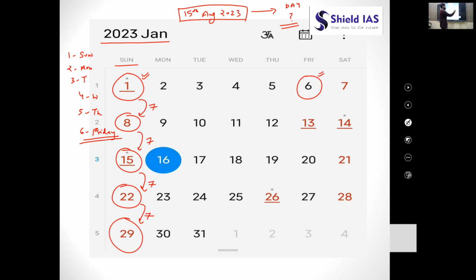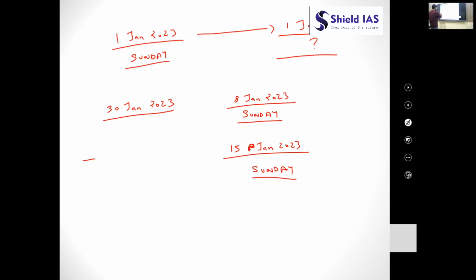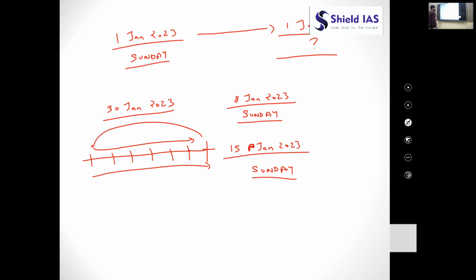Why does the day not change? Because in any week there are 7 days, and after these 7 days the cycle gets repeated. So it's a cycle.